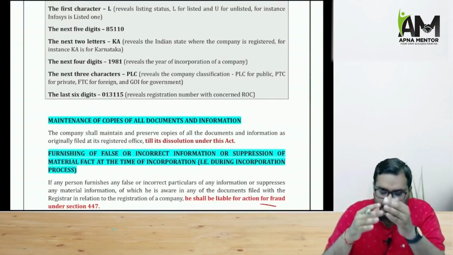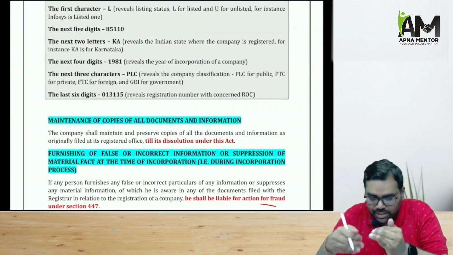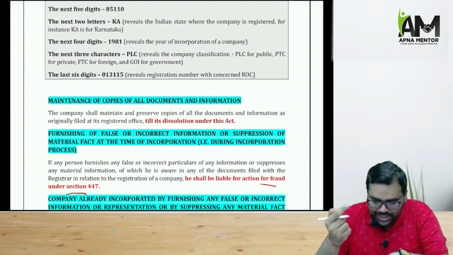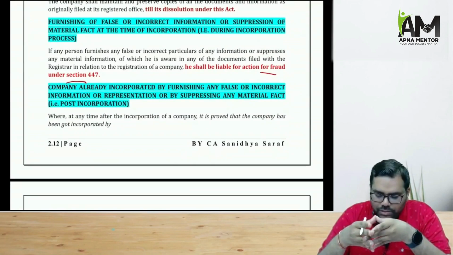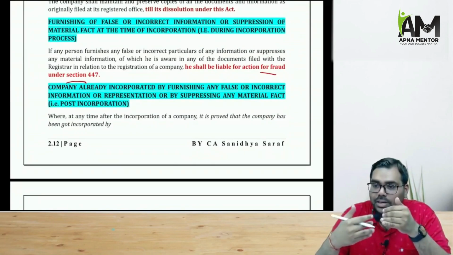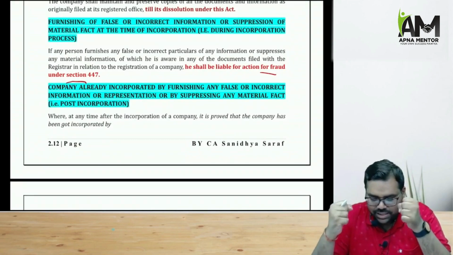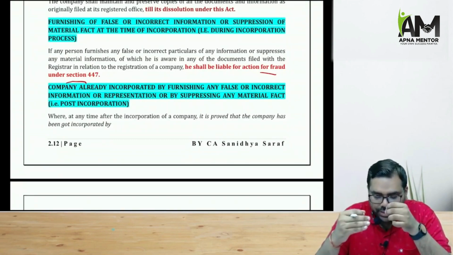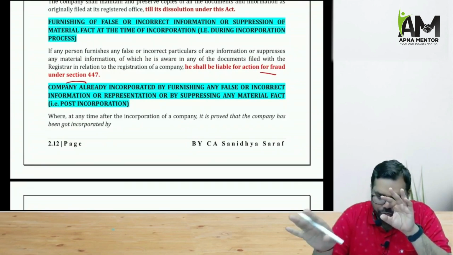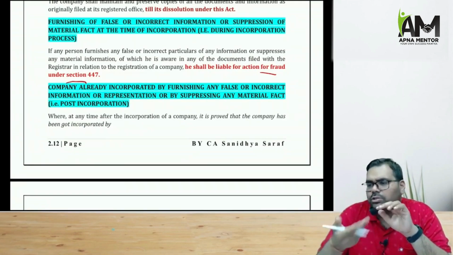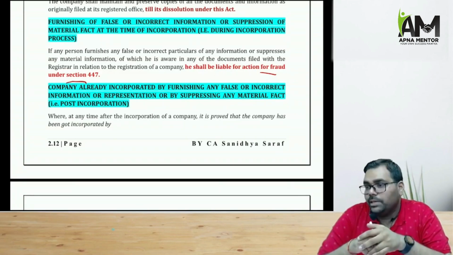Now, all the documents the company has filed to the ROC at the time of incorporation, the company will have to maintain till the dissolution. And if the company has given any false information to the ROC, then in that situation the officers of the company shall be liable for fraud under section 447. And section 447 is a very, very dangerous section for fraud. So if during the incorporation process the company files the wrong information, the directors will be liable for fraud under section 447, and also the ROC will not issue the certificate of incorporation.